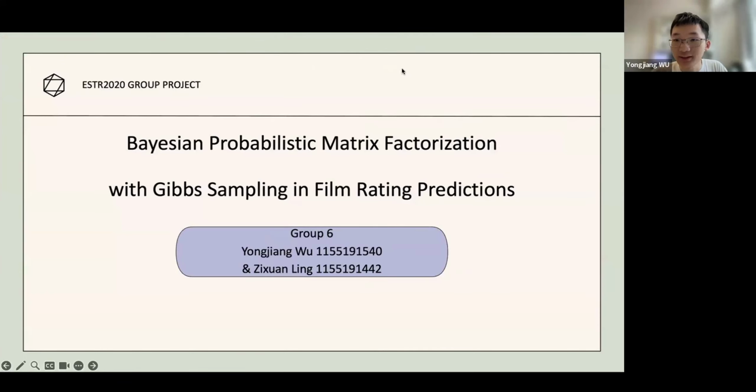Hi, this is Chris. Today, Nick and I will talk about a project that we are recently working on. As you can see, the Bayesian matrix factorization with Gibbs sampling in film rating predictions.